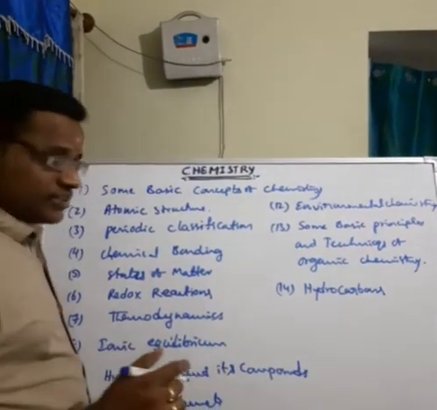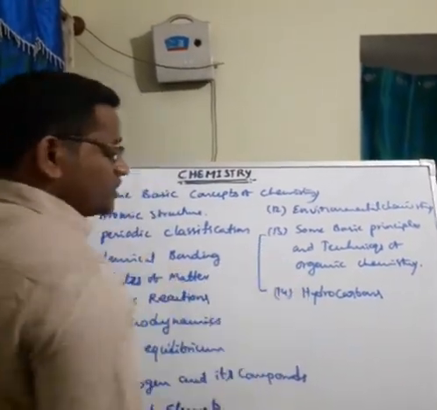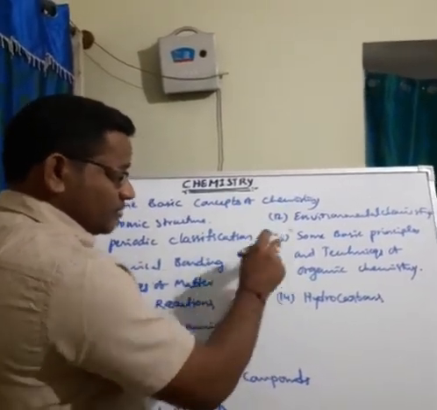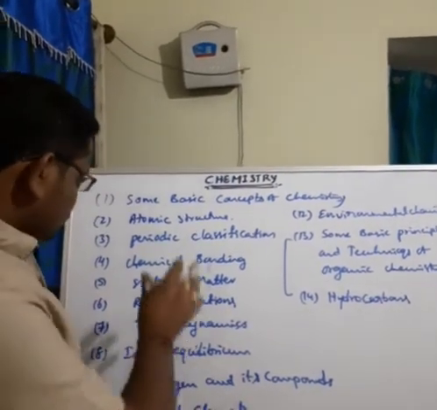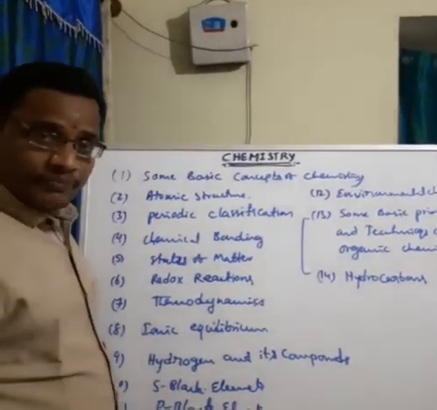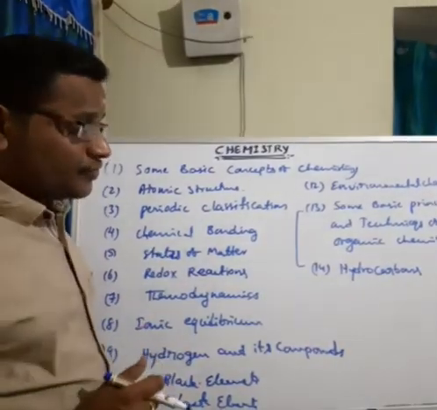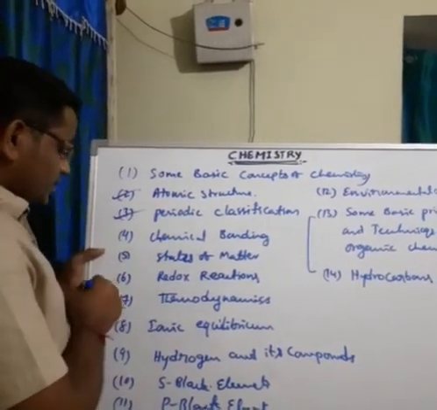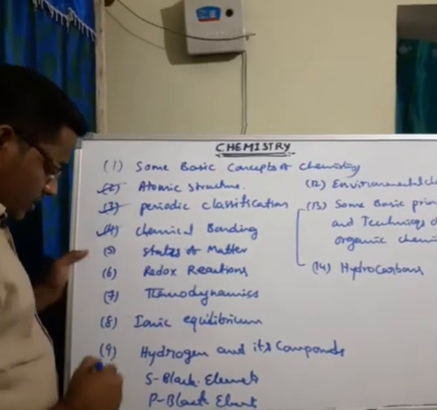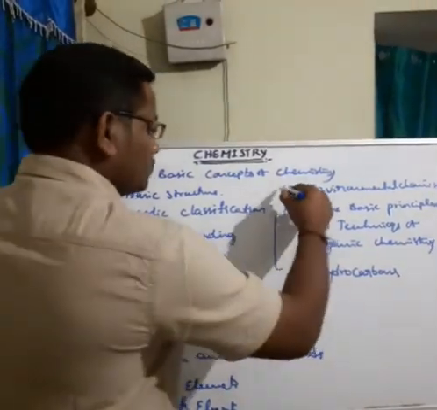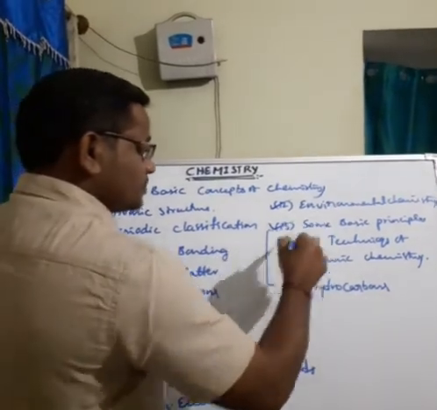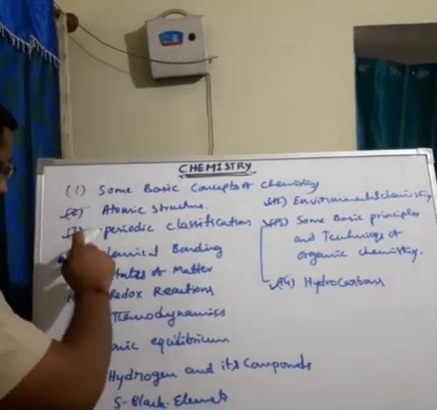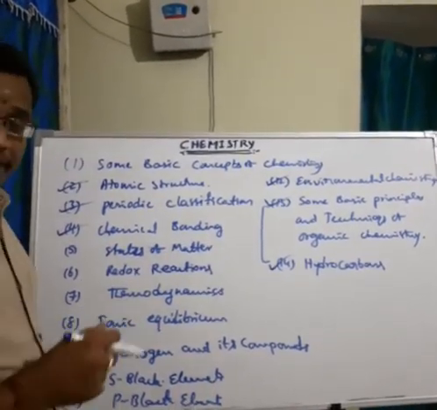Total 14 chapters, but actually these two are organic chemistry. This organic chemistry is divided into two parts, 13 and 14, but actually they belong to the same chapter. So these are the total chapters involved in the chemistry subject. Out of these 14 chapters, in my track is atomic structure, periodic classification, chemical bonding, environmental chemistry, some basic principles and techniques of organic chemistry, and hydrocarbons. So these 6 chapters are in my track.